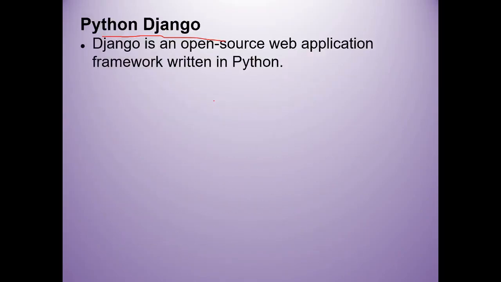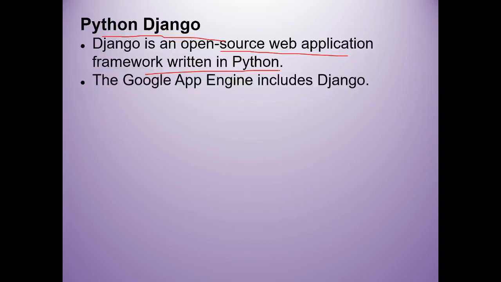It is very famous nowadays and was initially developed for managing news websites. So various news websites are available now, and the focus was specifically on news websites, but it can also be used to develop other applications. Applications developed using Python Django are fast, secure and scalable. It is an open source web application framework written in Python. It is available on the internet and you can download it.